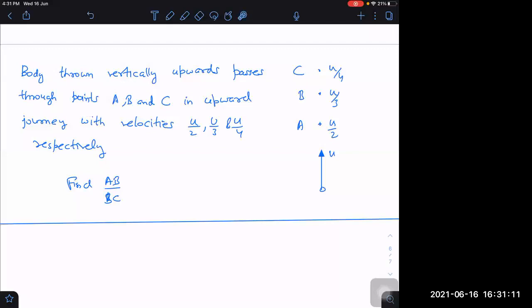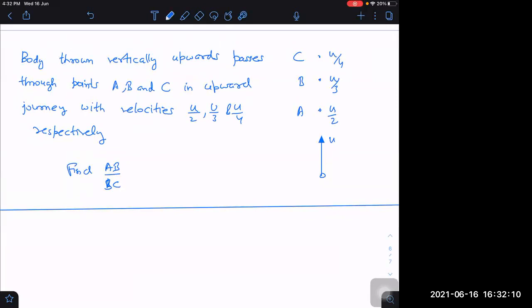Solve this question. It's not that difficult. I don't know why you're taking so much time.